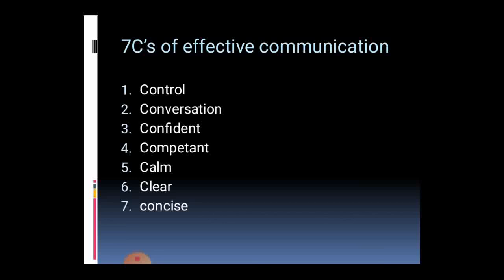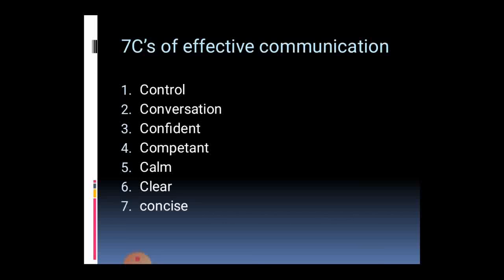Okay, the next C is clear. Clear refers to the message you are producing being clear. Stating a clear message is the sixth C. And the last and final one is concise. You all know the meaning: it should be short enough, because we should not waste the valuable time of the listener. Whatever we need to say should be short and precise, but it should reach the listener.